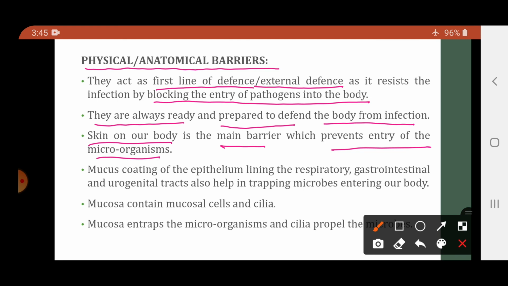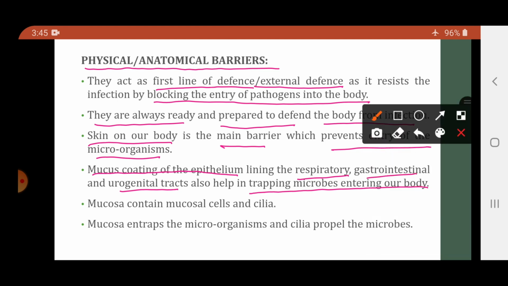Another physical barrier is the mucus coating of the epithelium lining the respiratory, gastrointestinal and urogenital tracts, which also helps in trapping the microbes entering our body.